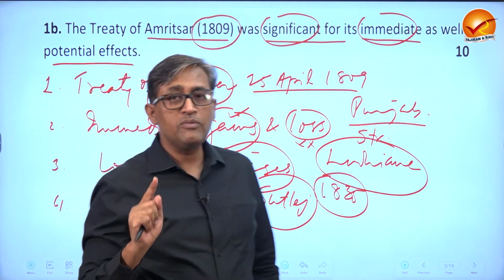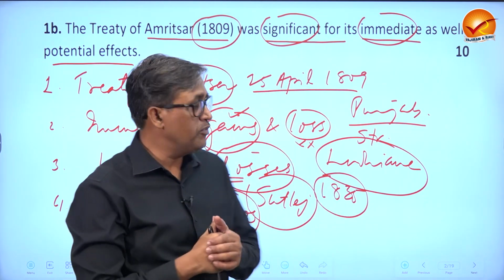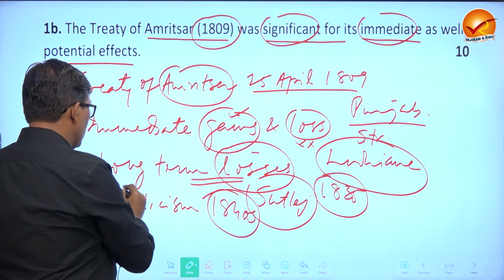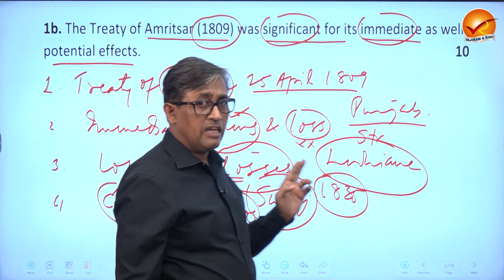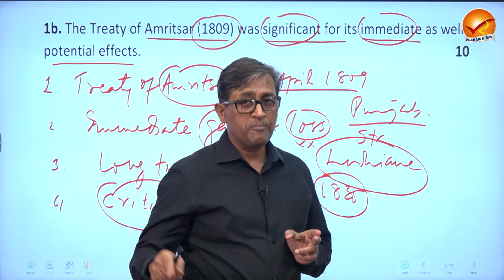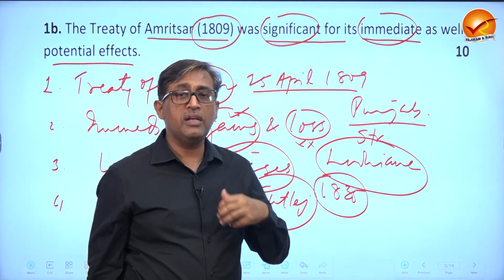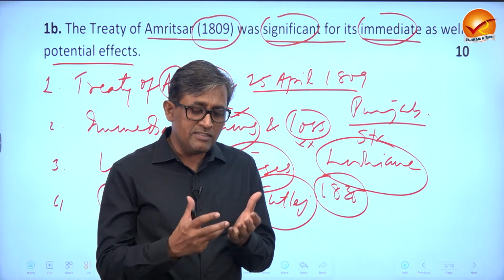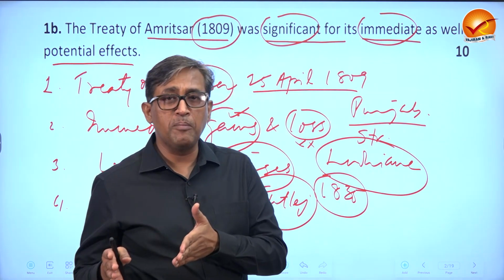Now, that is the point I told, they did not have the vision of what would happen in the next few years or decades. So the biggest criticism of Maharaja Ranjit Singh is that he yielded too much in this treaty, and did not show the vision and wisdom to see that this treaty was actually in favor of East India Company.